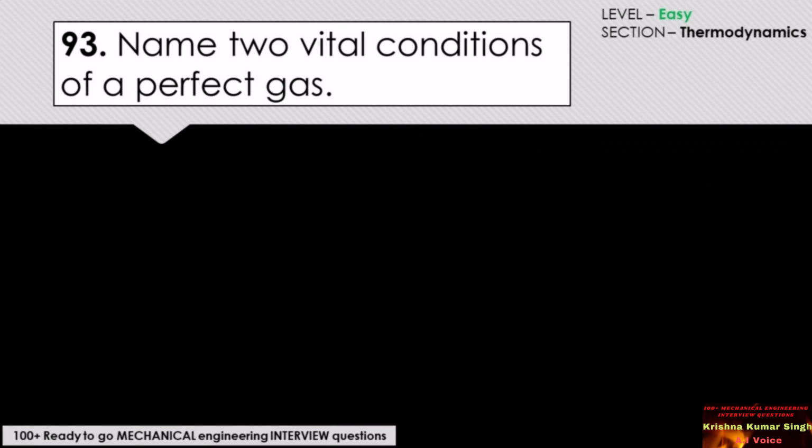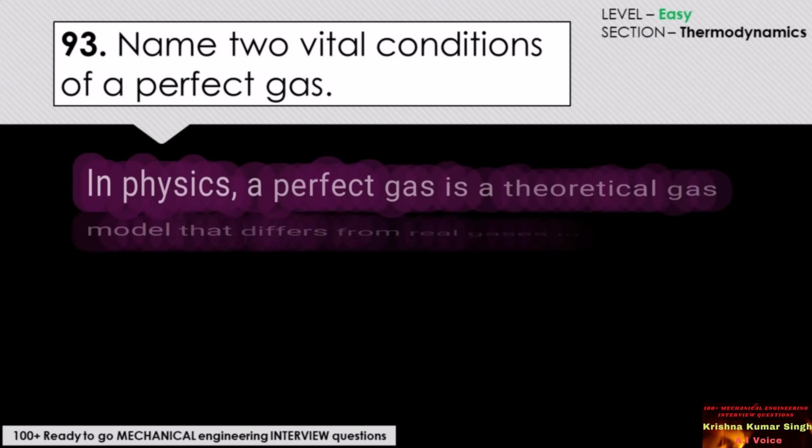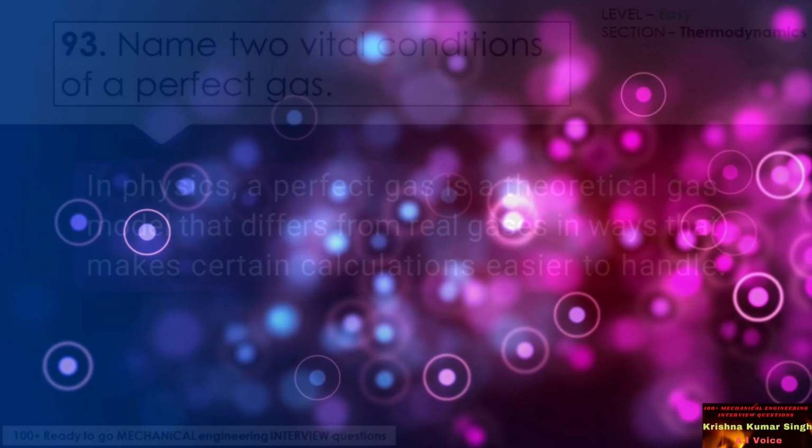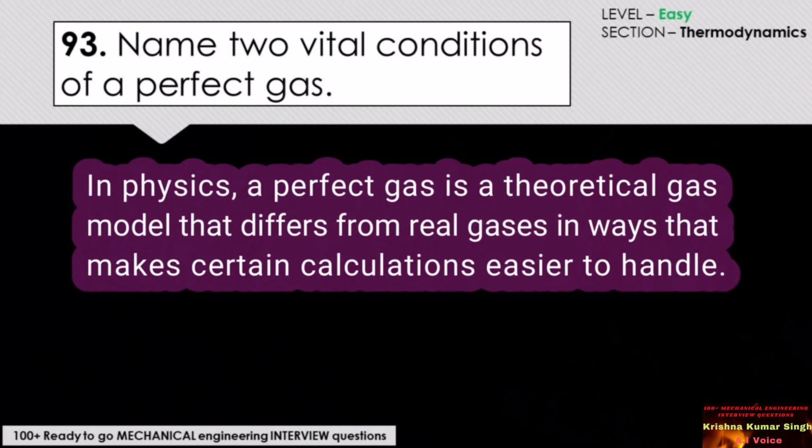Name two vital conditions of a perfect gas. In physics, a perfect gas is a theoretical gas that differs from real gases. In perfect gas models, intermolecular forces are neglected. This means that one can neglect many complications that may arise from the van der Waals forces.